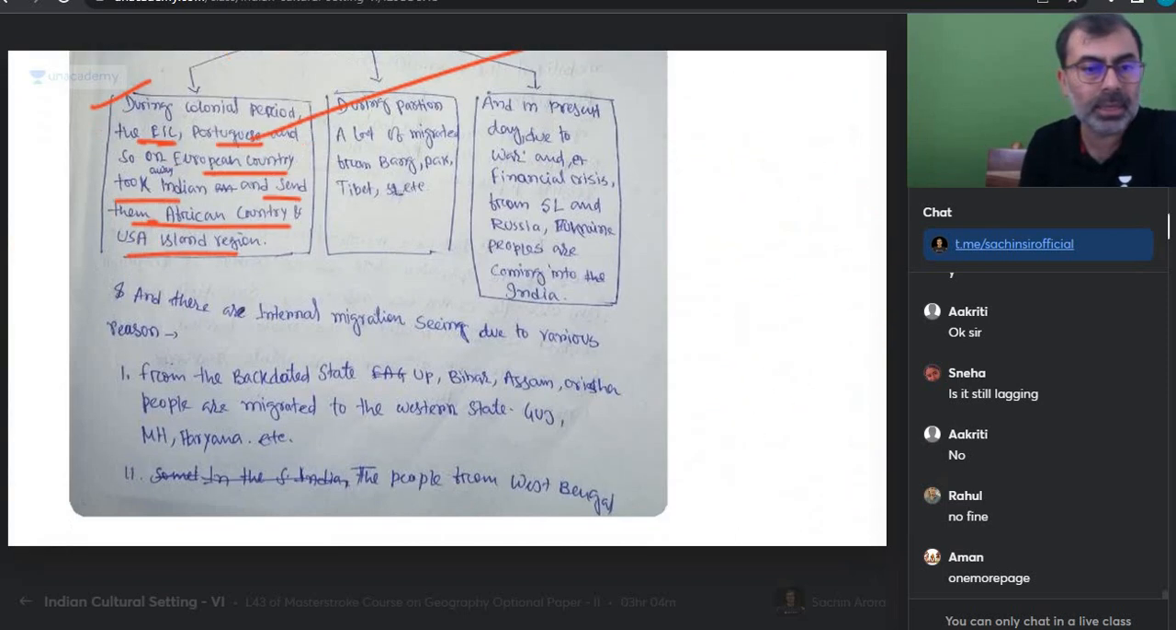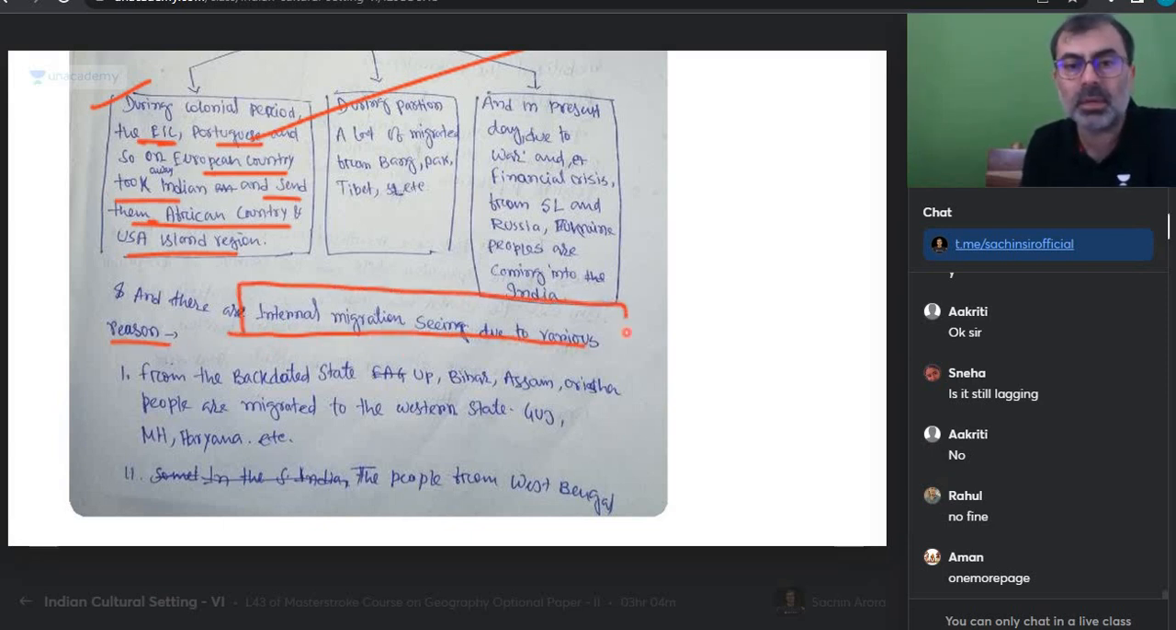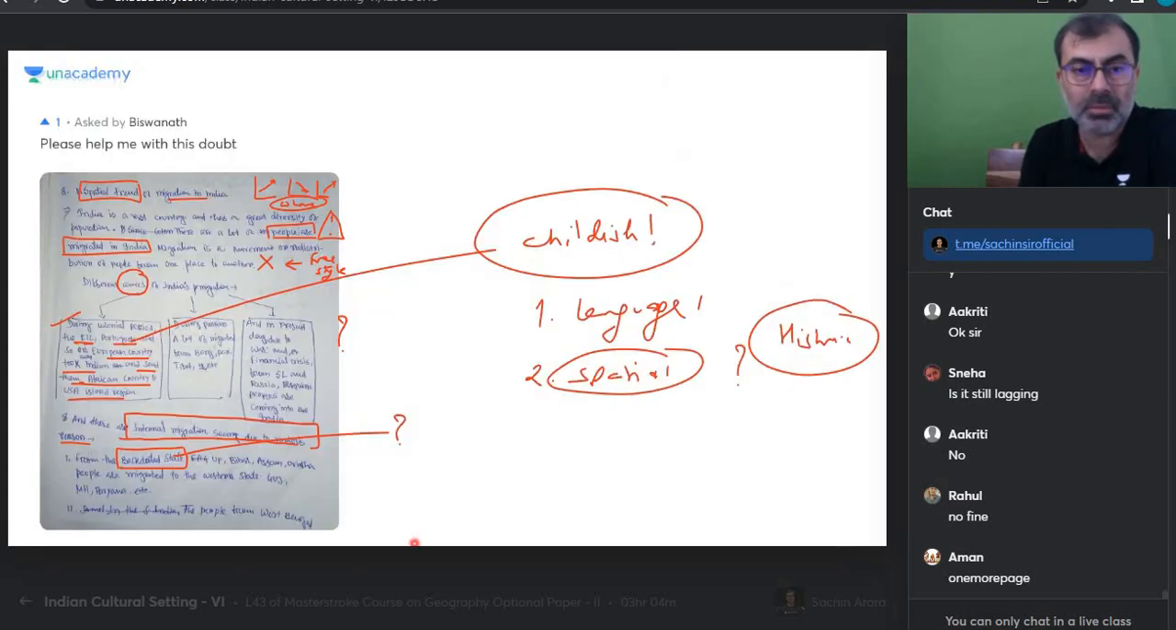Your language is also weak, and idea generation में भी कुछ करने में, ठीक है? And there are internal migration seen due to various reasons. अभी what English is this? Internal migration seen due to, ये आपने पहले क्या लिखा कुछ नहीं पता. We are not looking at, ठीक है? From backdated state. Is everyone okay? Backdated state. Why the word childish comes into this?